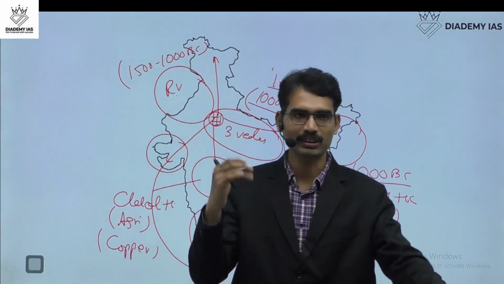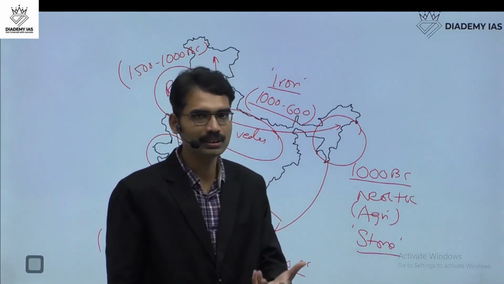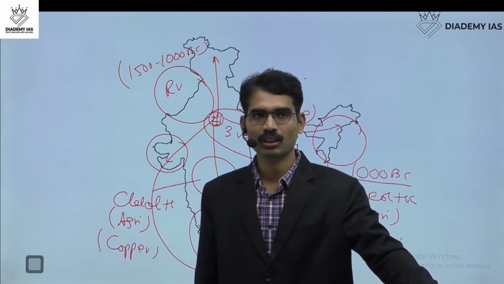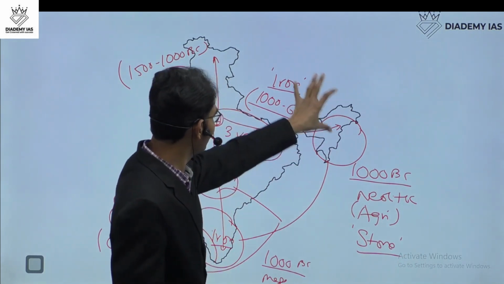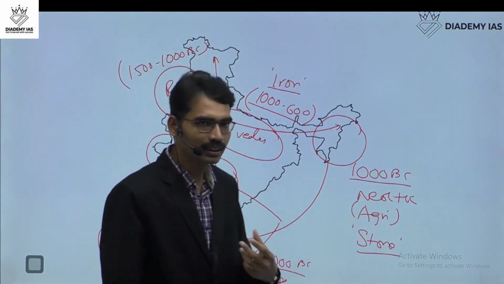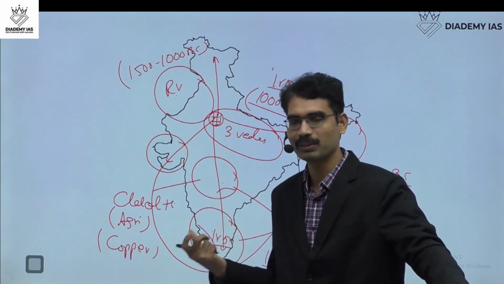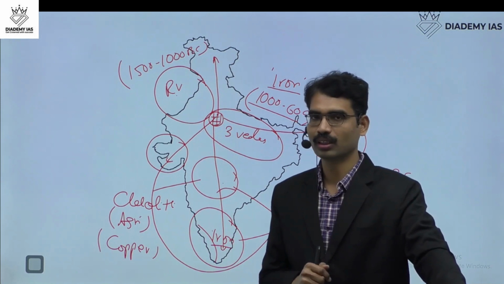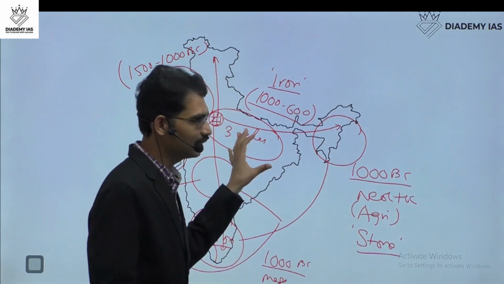Some states achieved 100% literacy, for example Kerala, but there are some states which have just 60-70% literacy. So when you are taking a decision, you have to know the requirements of different areas, then only you can take the best decision. We study history, and UPSC has this syllabus, to take better decisions for a better future. For that, we have to know our past very systematically.